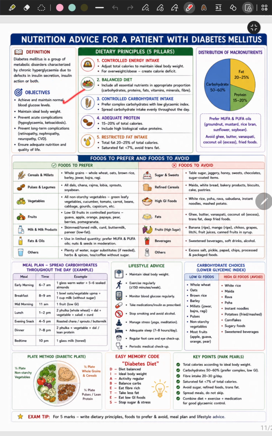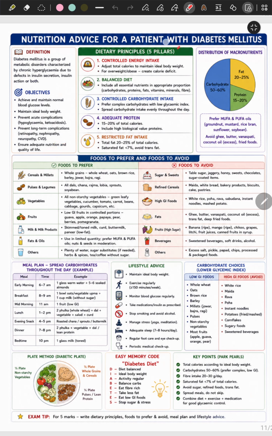Achieve and maintain normal blood glucose level, maintain ideal body weight, prevent acute complications such as hypoglycemia, ketoacidosis, prevent long-term complications such as retinopathy, nephropathy, neuropathy, CVD, ensure adequate nutrition and quality of life.